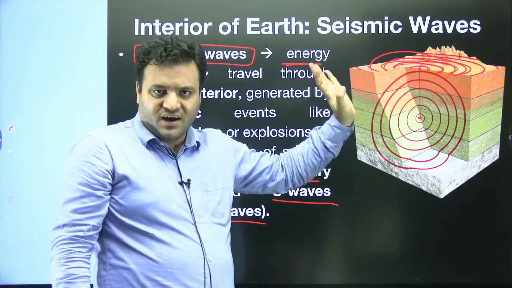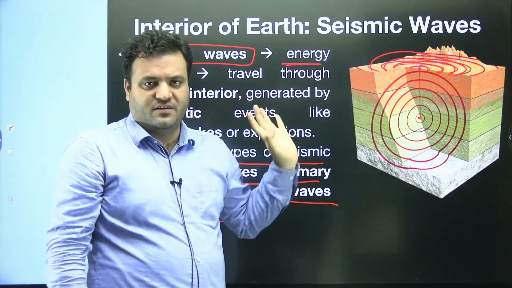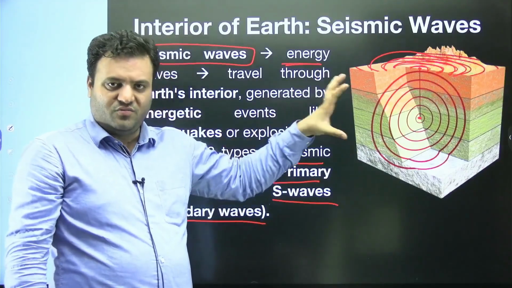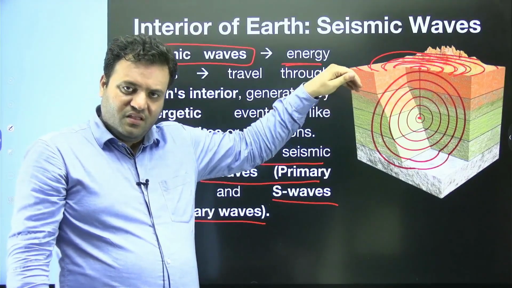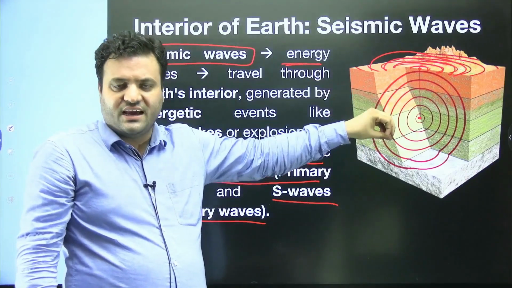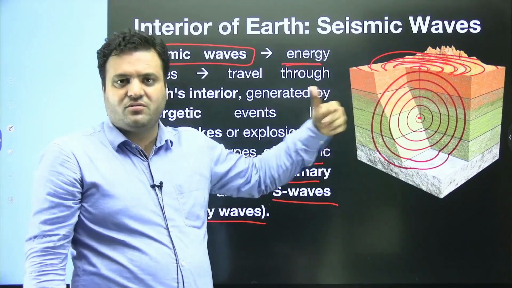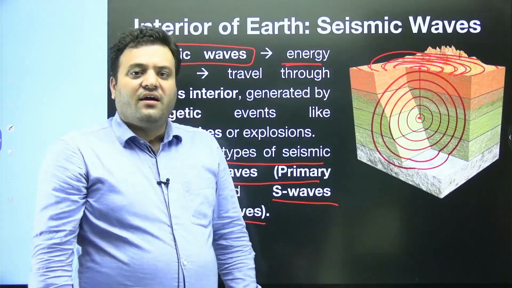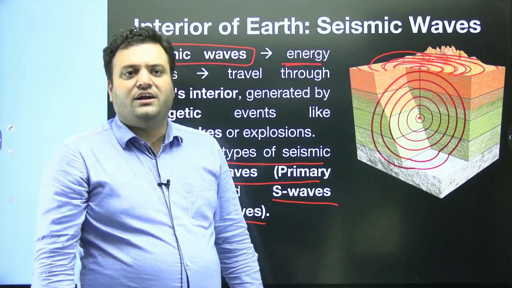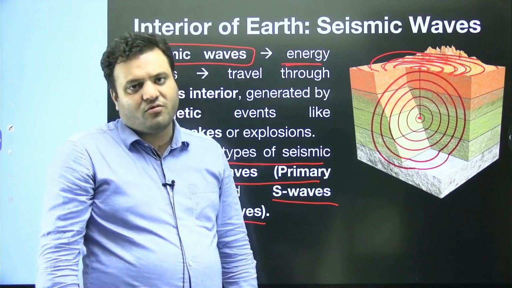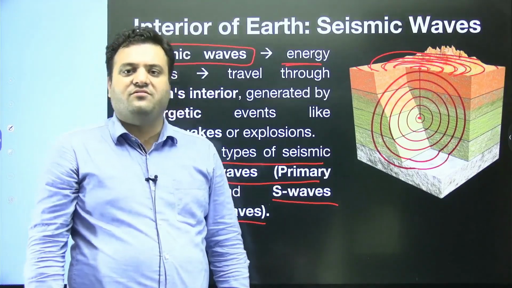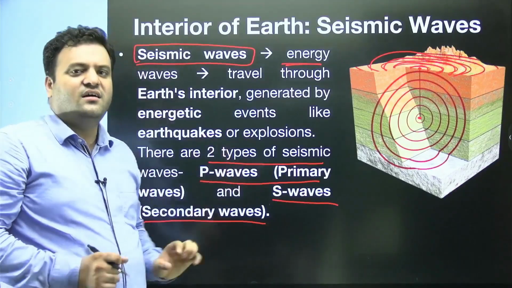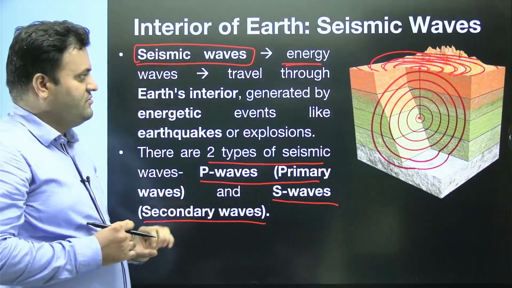Technically, all earthquakes take place in the lithosphere, so when we have an earthquake in the lithosphere, the energy moves in all directions and radiates off as either P waves or S waves, primary or secondary. This is the general idea about seismic waves.